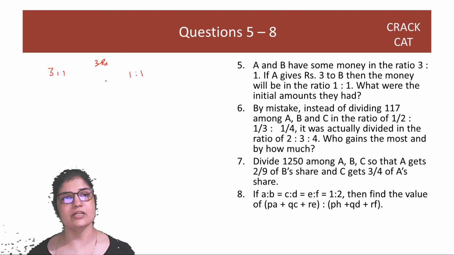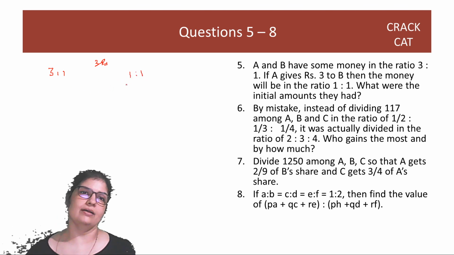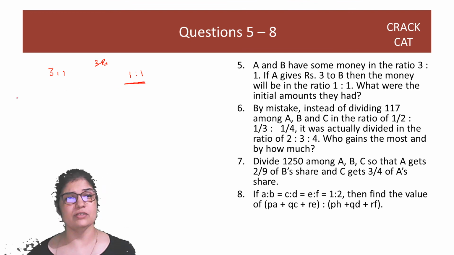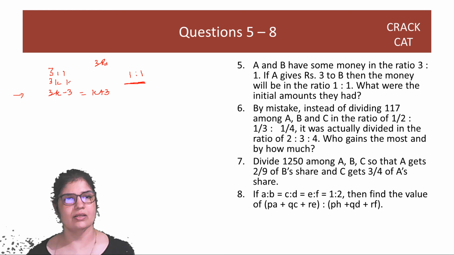That means once 3 rupees were given, they had equal money. So generally, if you were in school, what are you supposed to do? This is what you're supposed to do. 3k minus 3 is equal to k plus 3. Right? So the original money that they had was 3k and k. यहाँ से 3 निकाला और यहाँ डाला तो the numbers become equal. This is what you're supposed to do.